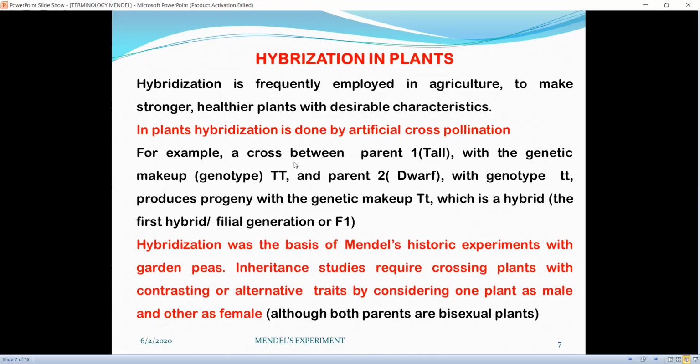For example, a cross between parent 1 tall with the genetic makeup or genotype capital T capital T, and parent 2 dwarf with the genotype small t small t, produces progeny with genetic makeup capital T small t, which is a hybrid.